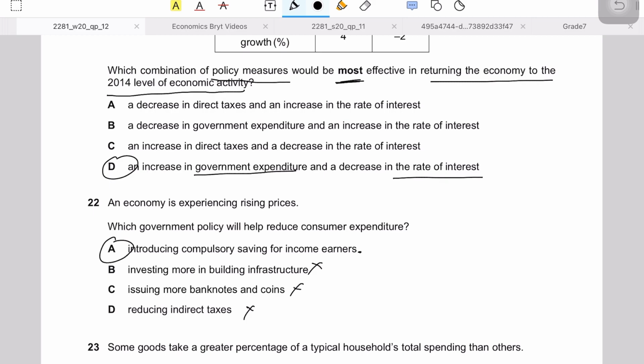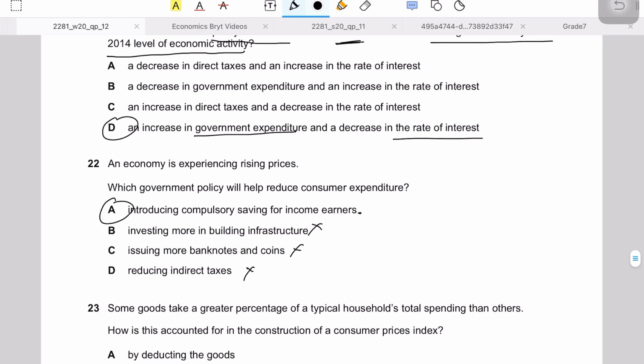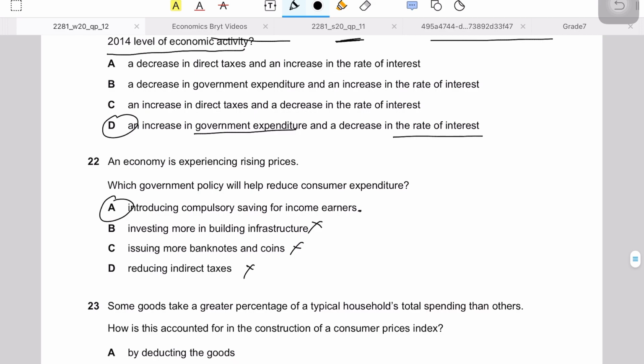And let me tell you one more thing. At times you're not able to identify the right answer because you don't understand the answer options during the exam, due to exam pressure. So what we can do is, instead of finding the right answer, just try to figure out the wrong answers and eliminate them, and the left option would obviously be the right answer. So understood. So part A, introducing compulsory saving.